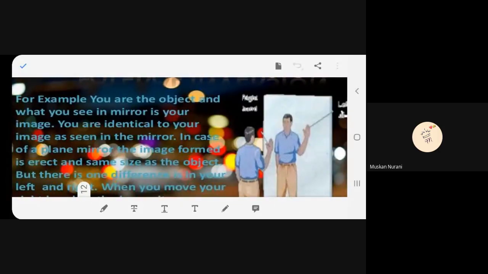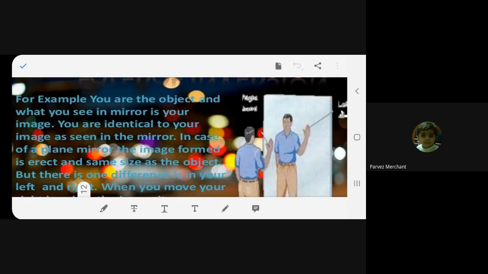Okay? Fine. Now, the second question that I'm going to put forth is: is your height and the image height the same, or is it short or tall? Is the height of the image the same?